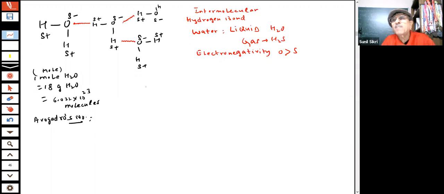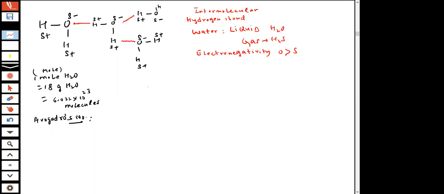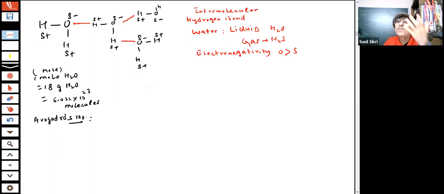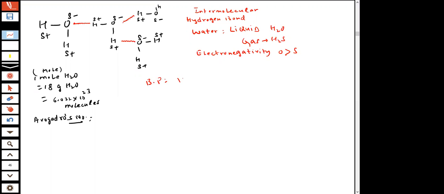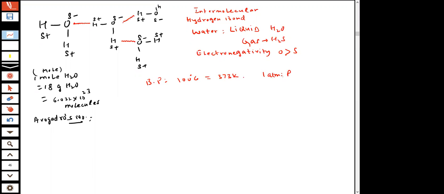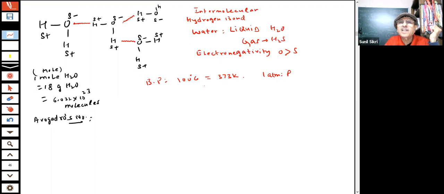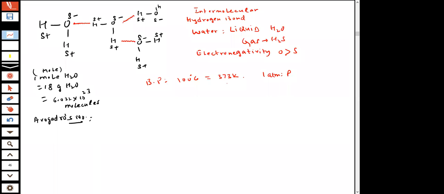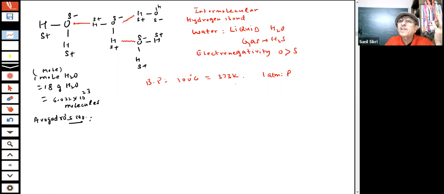The molecules of water are tied with each other, and when you see the boiling point of water, which we say is 100 degrees Celsius, 373 Kelvin at 1 atmospheric pressure, that means water is not going to evaporate easily.